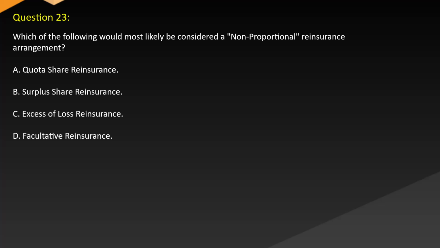Which of the following would most likely be considered a non-proportional reinsurance arrangement? A. Quota share reinsurance. B. Surplus share reinsurance. C. Excess of loss reinsurance. D. Facultative reinsurance.